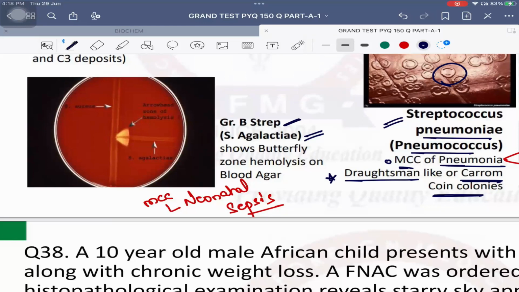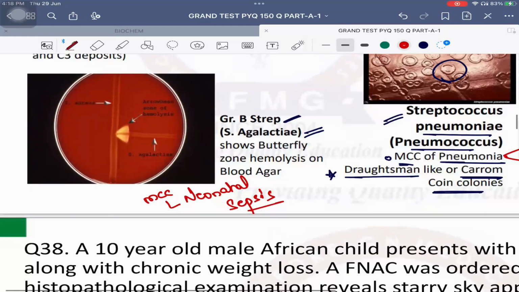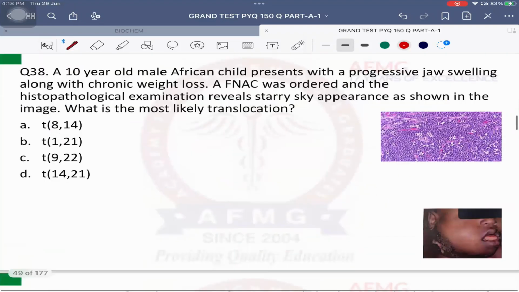Most common cause of neonatal sepsis in India, whether hospital or normal, the answer is the same: Acinetobacter followed by Klebsiella. Okay, in India, the most common cause of neonatal sepsis is Acinetobacter followed by Klebsiella. Important question, remember this. Next question, and it is not that nobody gets this.